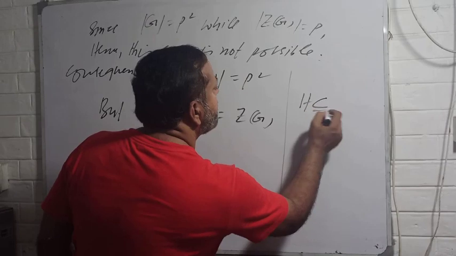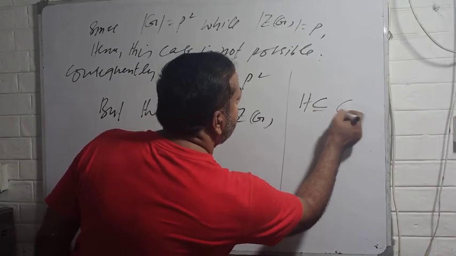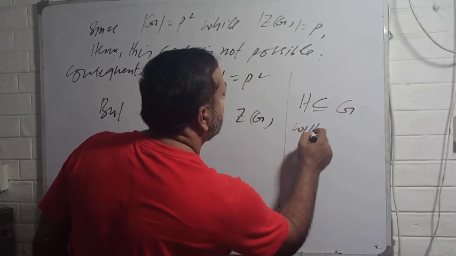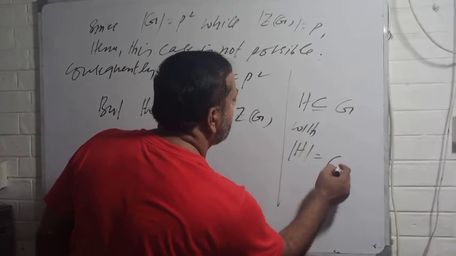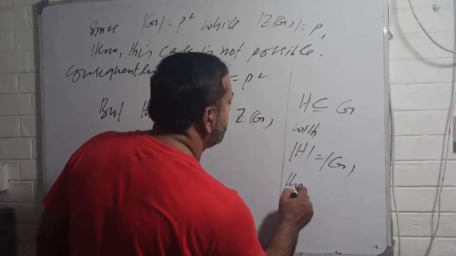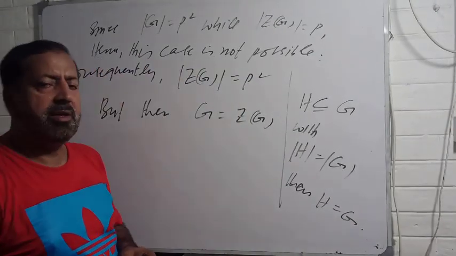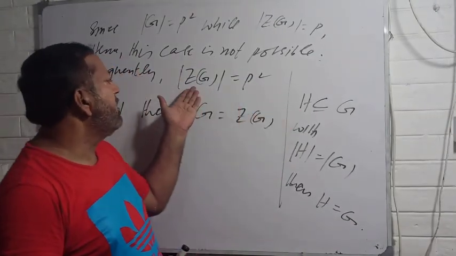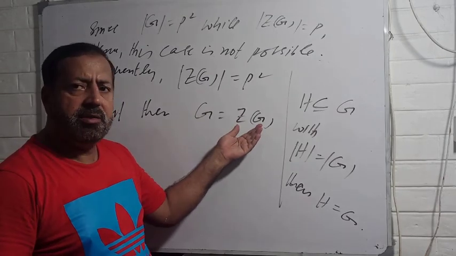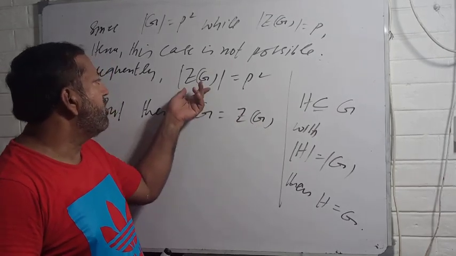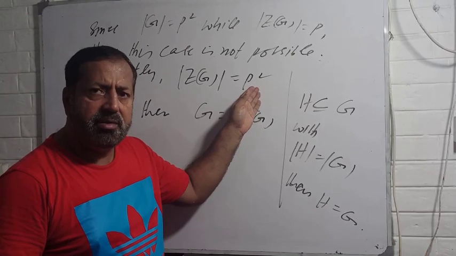Why? You know that if H is a subset of G with the order of H equal to the order of G, then of course H is equal to G. So I am using this result because center of G is a subset of G, and the order of center of G is equal to P square, right?